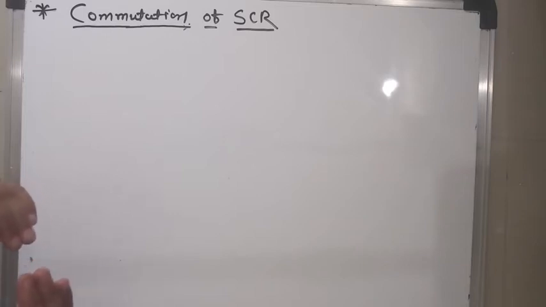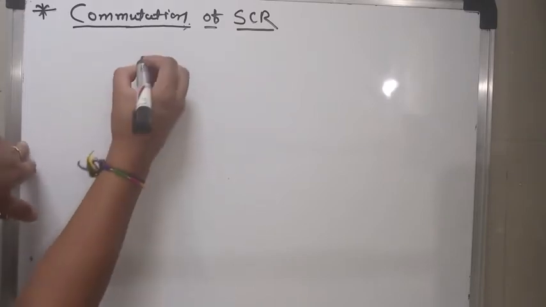Now basically, commutations are of two types.